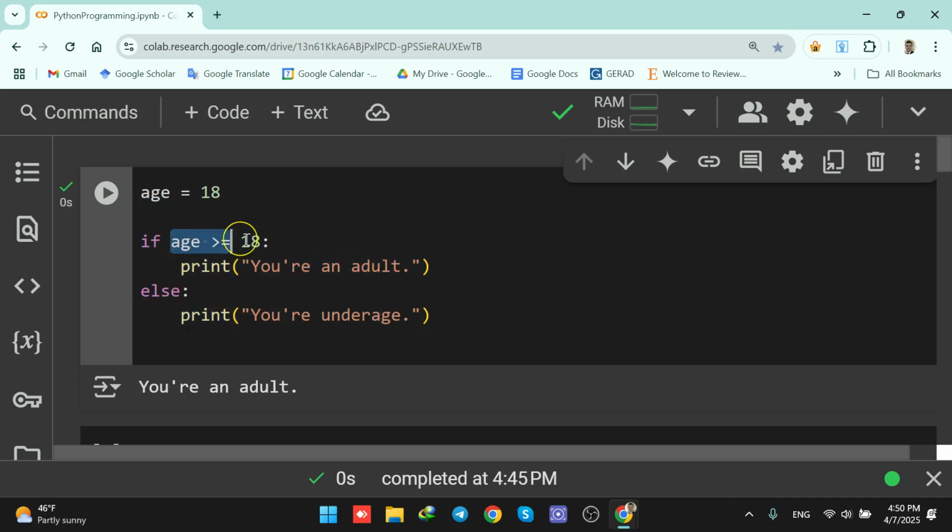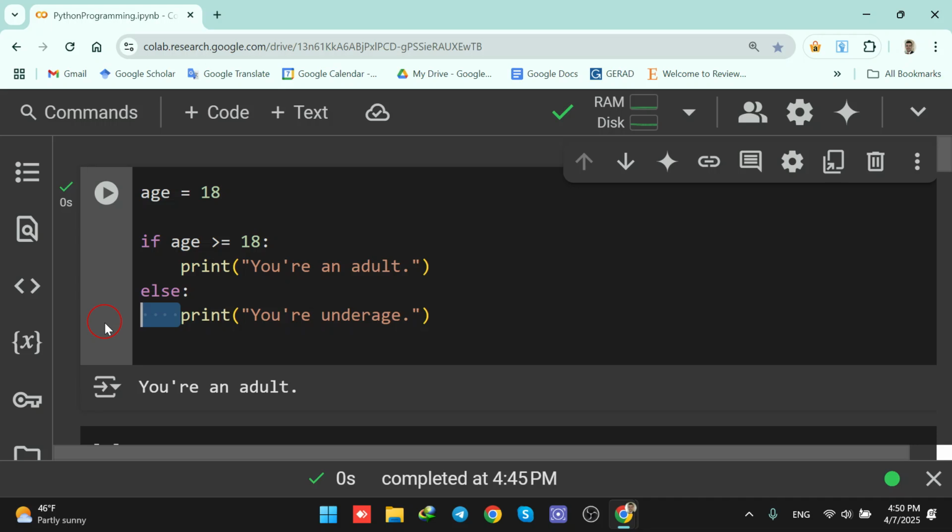If this condition is not true, it is going to go to the else block of code and print you're underage. Okay, so the important thing that you need to keep in mind is that indentation matters. Please see the space here. So notice the code under if and else is indented. That's how Python knows what to execute.